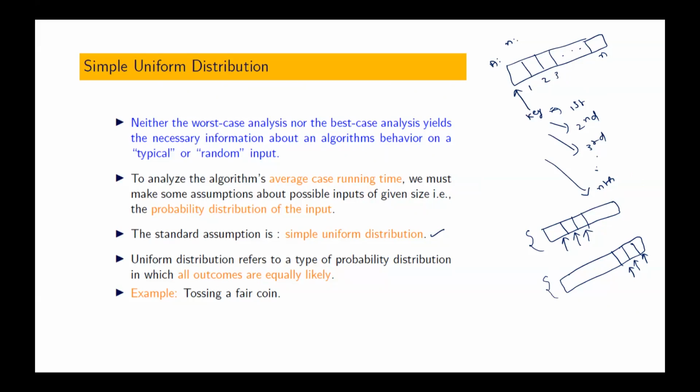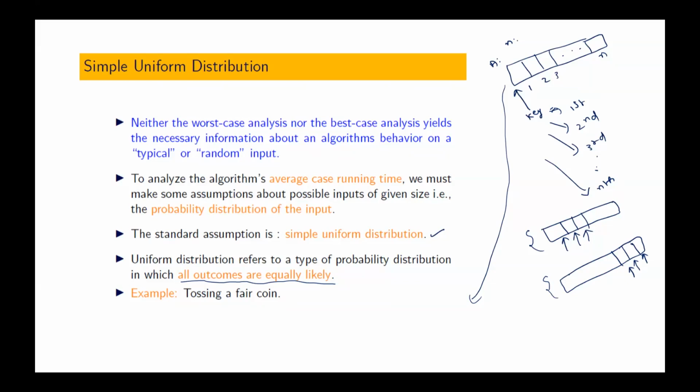It refers to a type of probability distribution in which all outcomes are equally likely. That means, if I assume that it is simple uniform distribution, what does it say? What does it say? The assumption that the element is in first position, or in the second position, or in the third position, and so on.